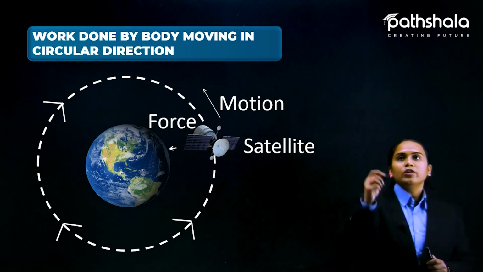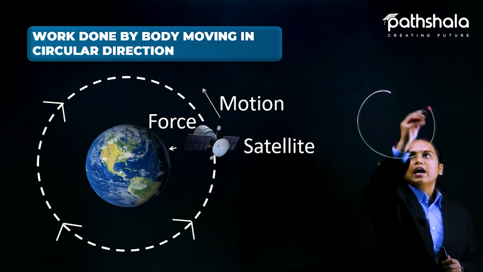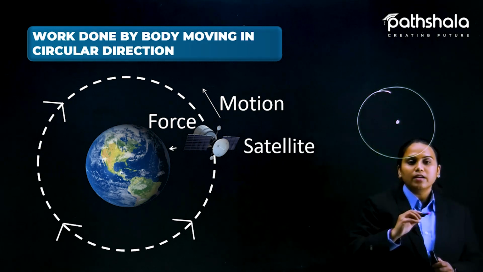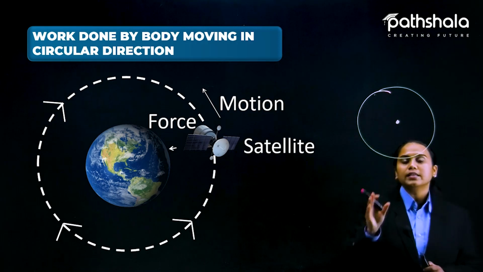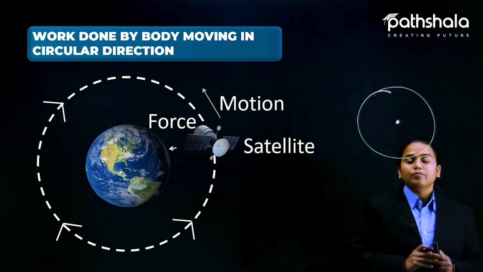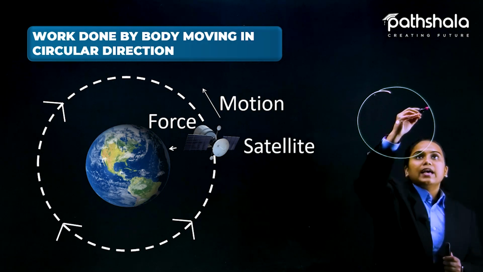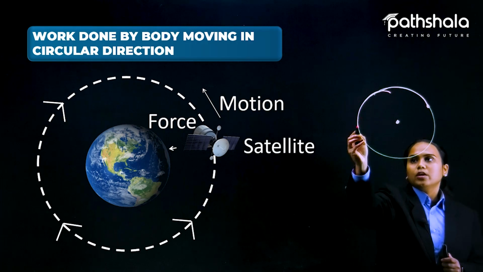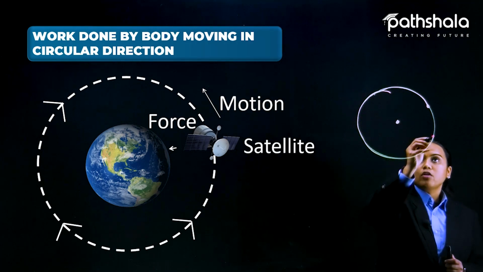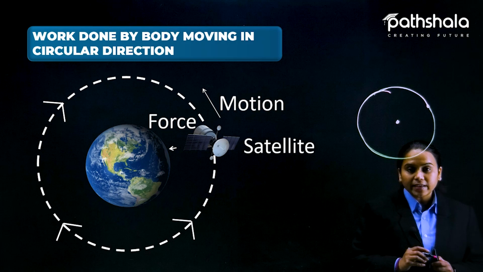You know that in a circle we have a certain center, so let us consider that in this case the center is the Earth. Anything moving on this circular path has two kinds of force applicable.